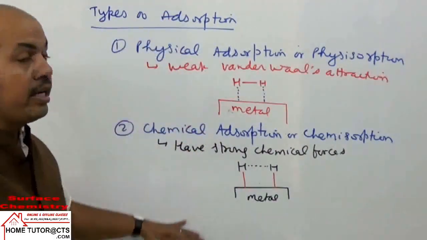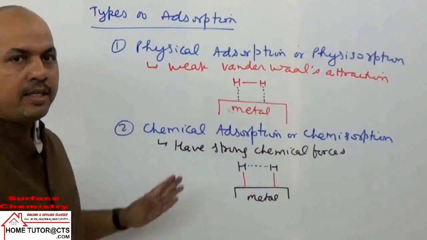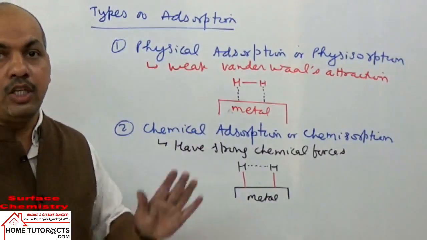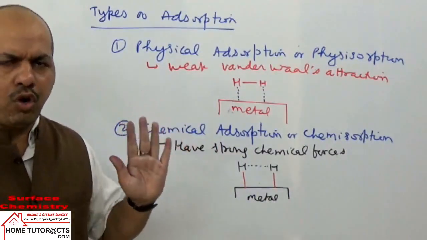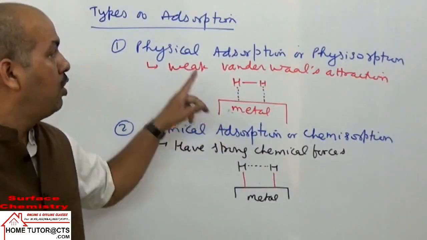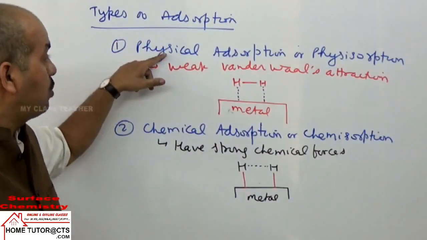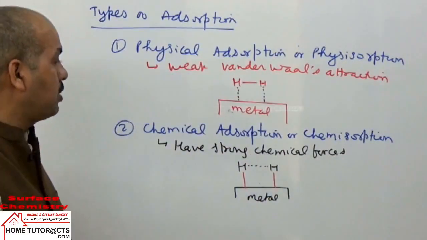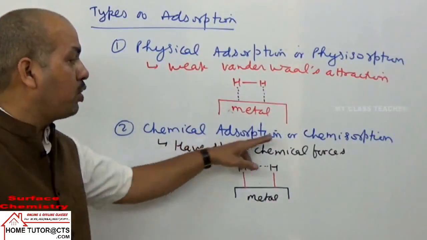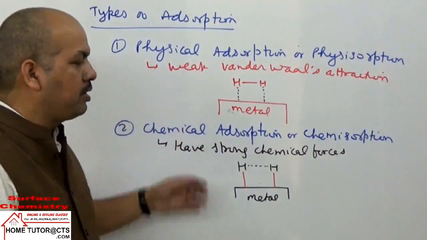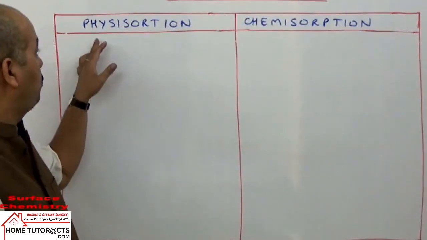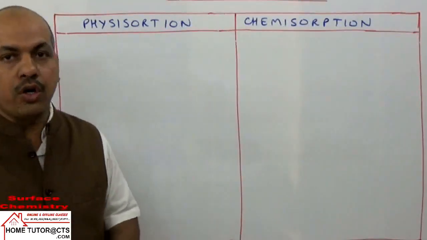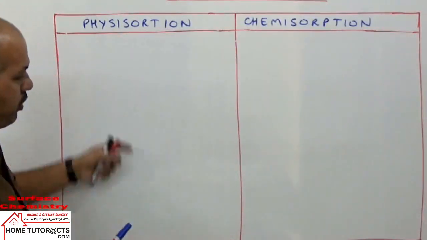So let us take the difference in a table. In the table I will cover differences and the key points, and this table is very important in your exams. Almost all kinds of exams you get a question on the difference of these two types of adsorption: physical adsorption, which we also call physisorption, and second is called chemical adsorption or chemisorption. Let us see differences. Now we take the difference of physisorption and chemisorption, and we can write point-wise differences here.